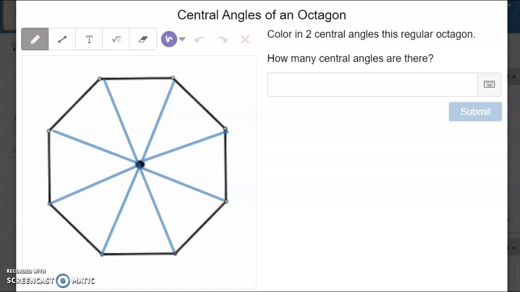Color in two central angles in this regular octagon. Now that we have drawn our radii, we need to color in two central angles. Central angles are made by the angle formed at the center by two radii. So this will be one, and say this will be another. But each one of them is a central angle, they are all central angles. So how many central angles are there? There are 8.